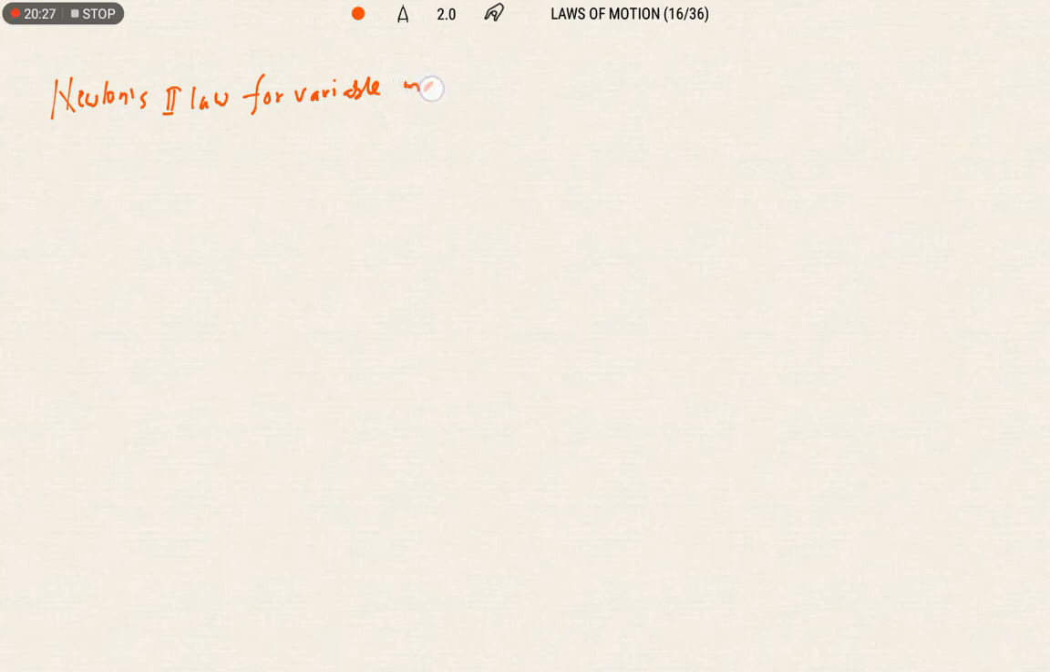Variable mass system. Sir, is it possible to get a system whose mass changes? Yes, some systems are there. Let us discuss Newton's second law for a variable mass system.